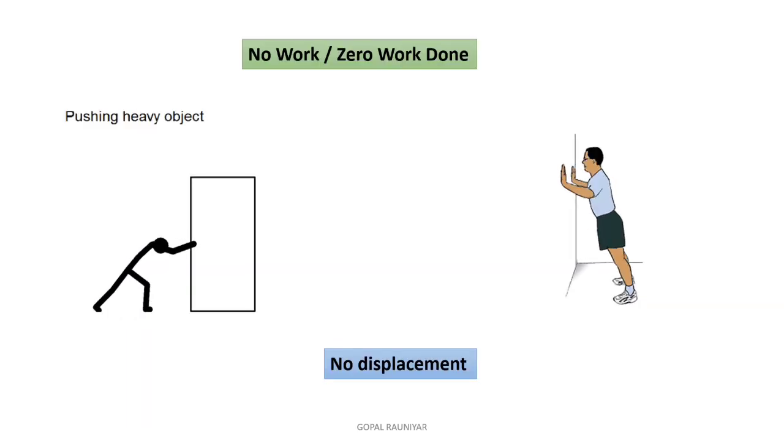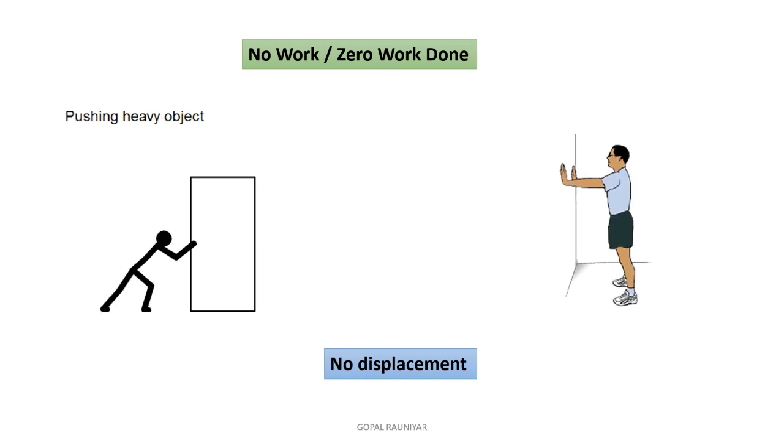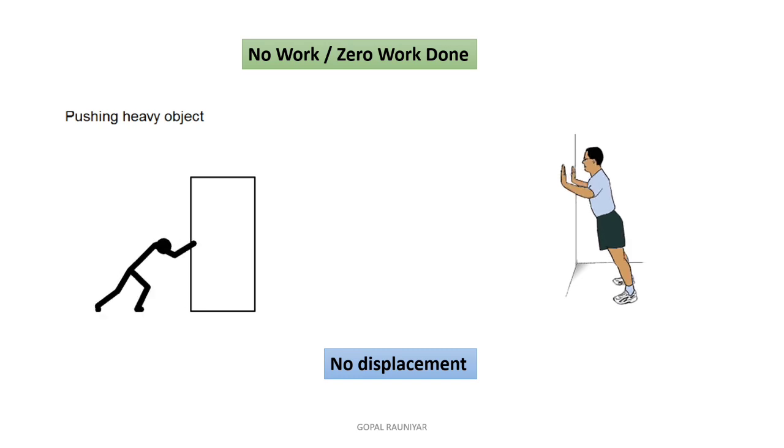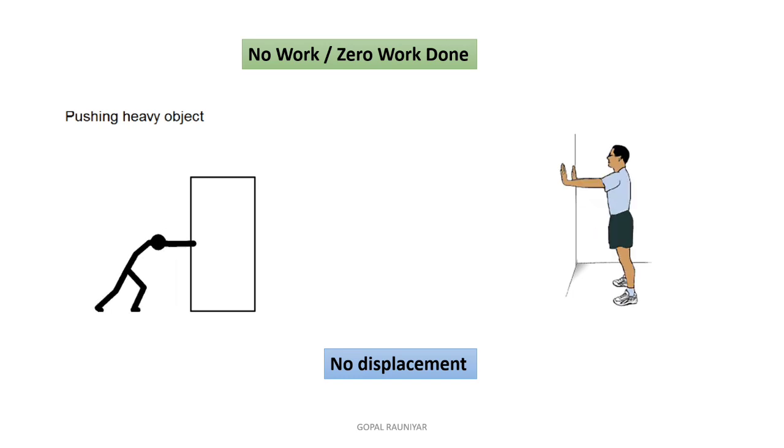So students, now we will understand the condition of no work or 0 work done. First we have to recapitulate the definition of work done. What is work done? You apply force and the object moves in the direction of force. It means the first condition is to apply force, and the second condition is the object should be in motion. Both conditions should be followed for work to be done.